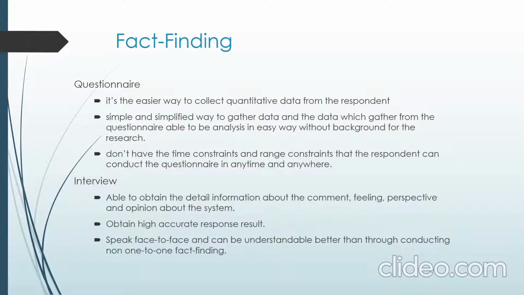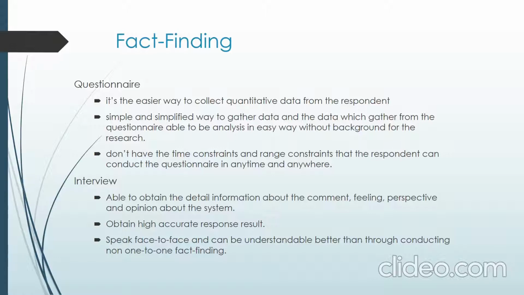The questionnaire will collect some quantitative data from the respondents. It's a much easier and simplified way for them to give the data, and there is no time constraint or range constraint; we only need to create a Google Form and send it to the respondents.